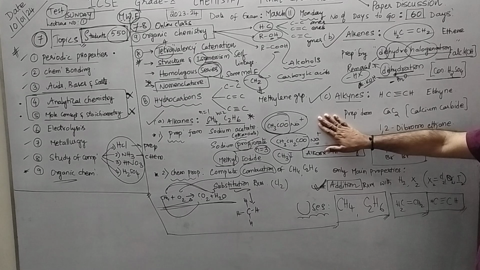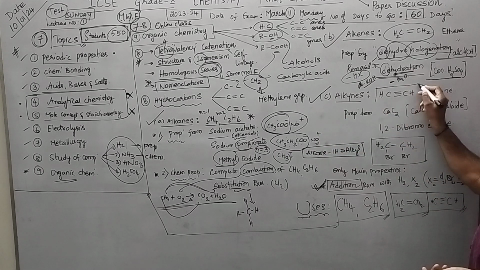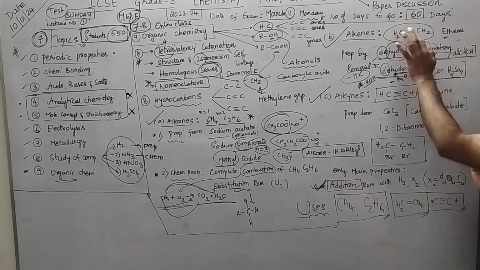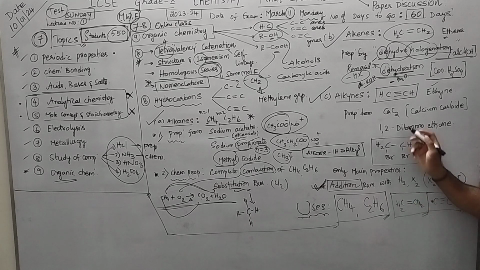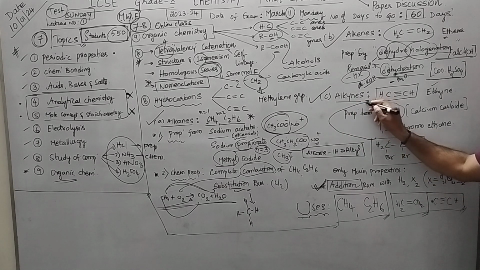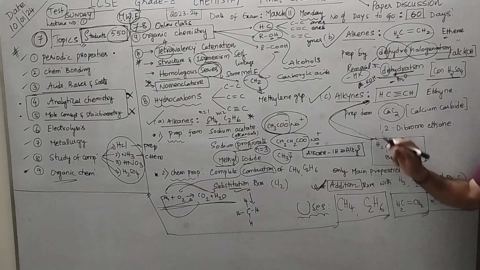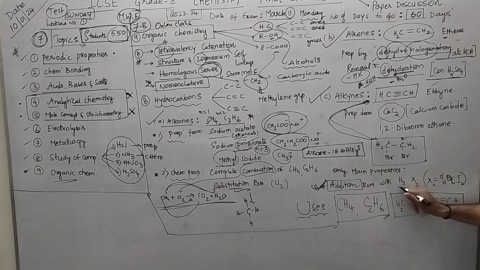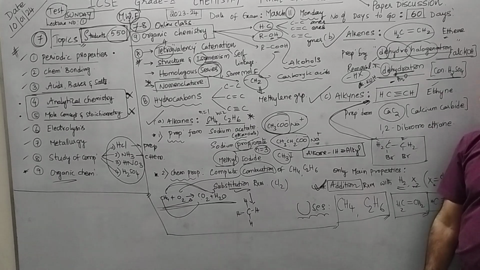Now coming to alkynes. Example, ethyne, 2 carbons. Here also eth, 2 carbons, double bond, triple bond. Now you have CaC2, that is nothing but calcium carbide, and 1,2-dibromoethane, first position, second position, 1,2-dibromoethane. From this you have to prepare this, that is in our syllabus. Now what should we discuss? We should discuss only main properties, addition reactions with hydrogen as well as halogens.